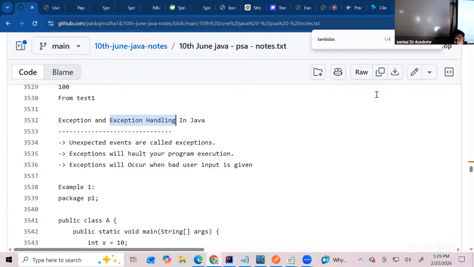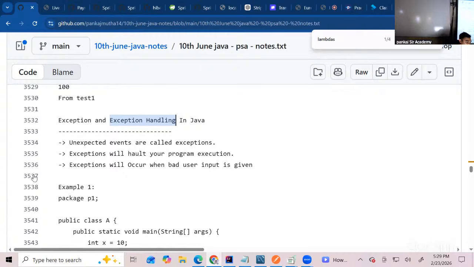Whenever the power goes off, the lift stops. But then the UPS will take the lift to the nearest floor, and automatically the door will open, which is called auto rescue. Correct? Power goes off, exception occurred, lift stopped. But if you don't have a rescue mode in your lift, then the person is stuck inside only. If at least the rescue mode is there, what will happen? It will go to the nearest floor and the door will open up automatically. That's called exception handling.